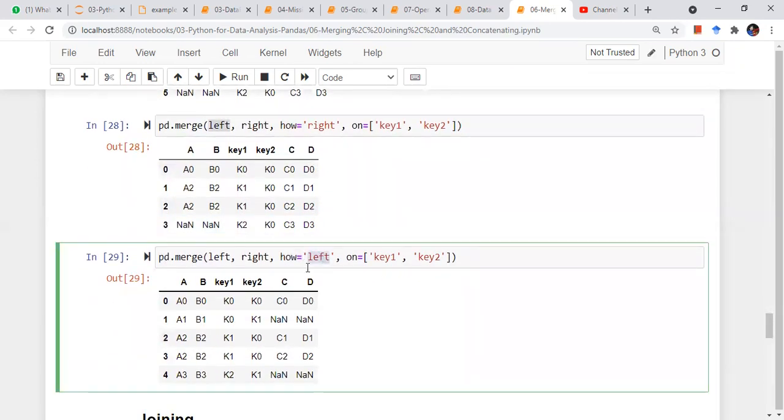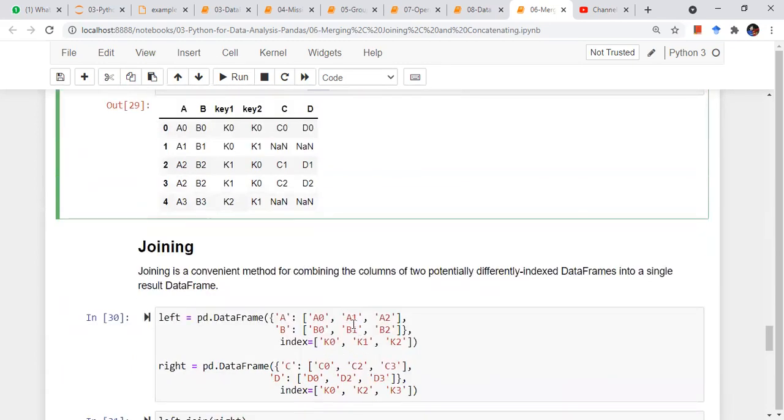Then if I change the how parameter to left, it will give me all the key values from the data frame which is the first argument, but it will skip some of the values in the right data frame for which the key combinations are not present. So basically, if there is no feedback made on a particular product and a particular ID in the second data frame, then it will not be reflected if you do a left join or left merging, right? So I have a picture which will make it more clear.